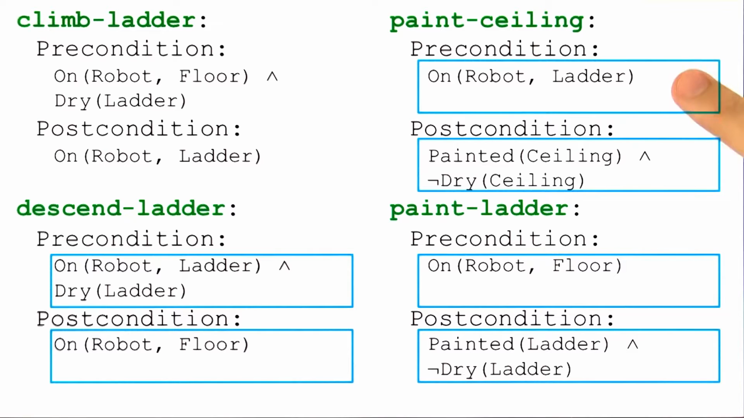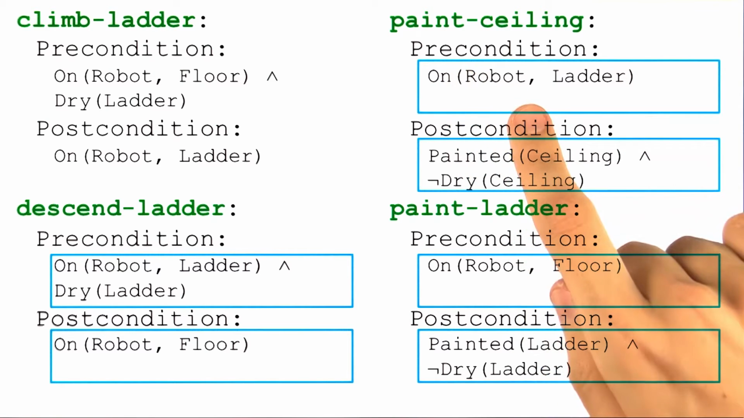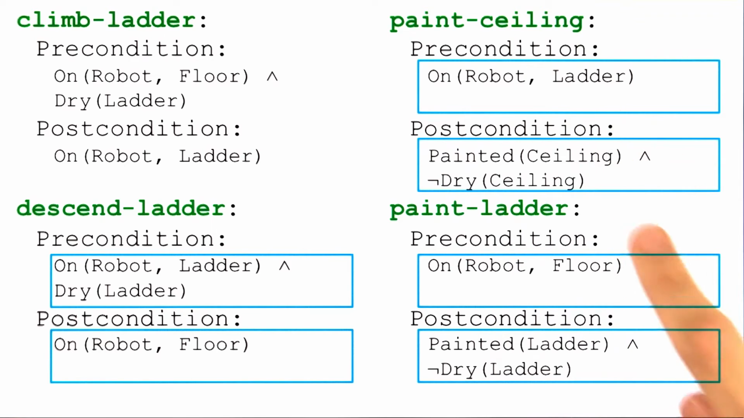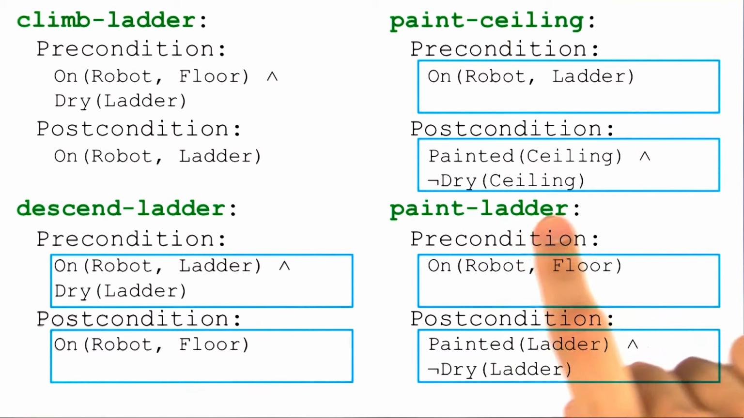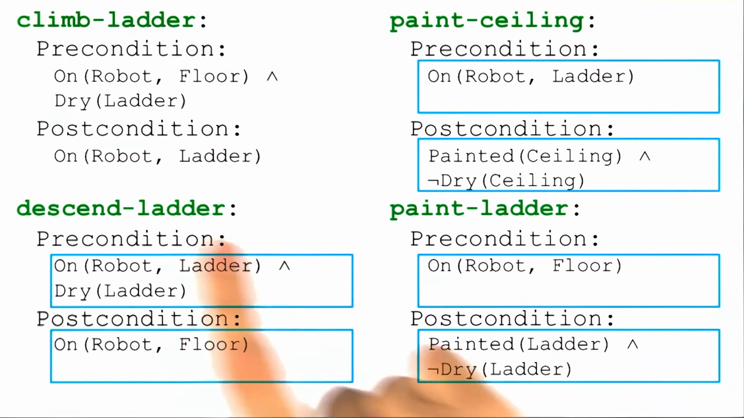For paint ceiling, we know that the robot has to already be on the ladder in order to reach the ceiling, so the precondition here is that the robot is on the ladder. After it's painted the ceiling, we have two things. The ceiling is now painted, and the ladder is not dry. We haven't seen this before, but this goes back to what you were saying, Ashok, about we have to explicitly negate things that were true in the world before. The ladder was dry, but now it's not dry.